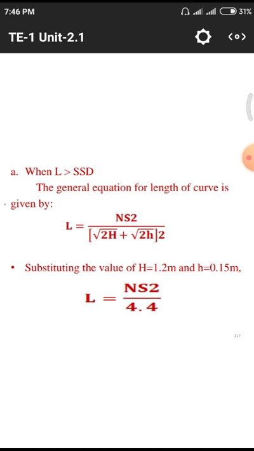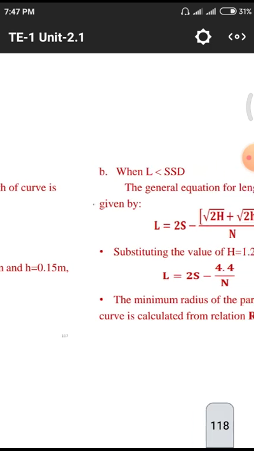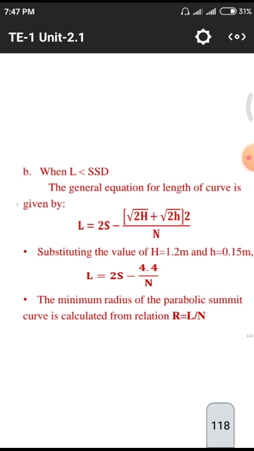This is the formula related to the calculator. We need to substitute and simply calculate this value, whether it is true or false. We need to check, otherwise in some cases we will differ due to other values. This is related to L less than stopping sight distance. In the other case, we are having L greater than stopping sight distance.